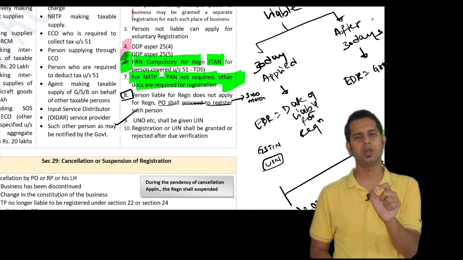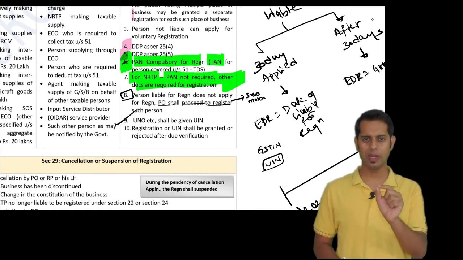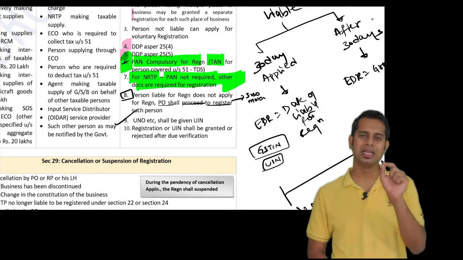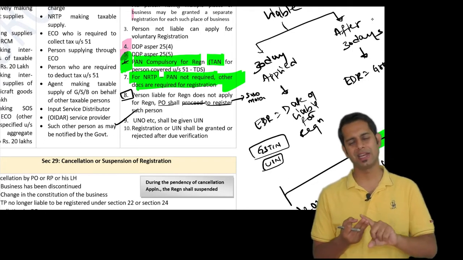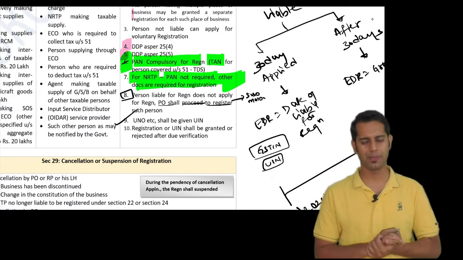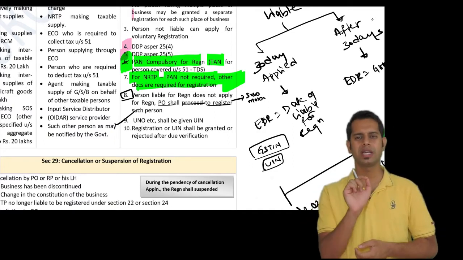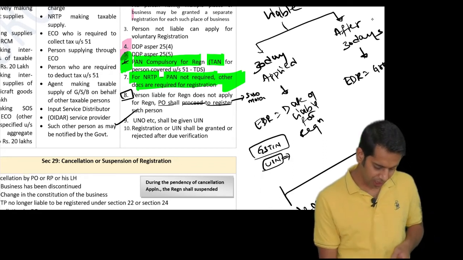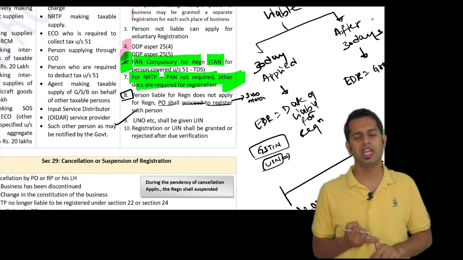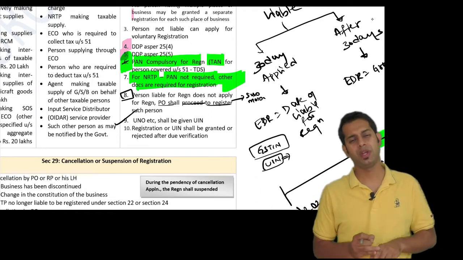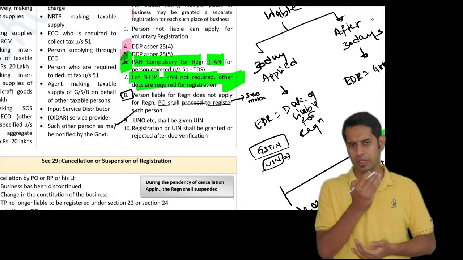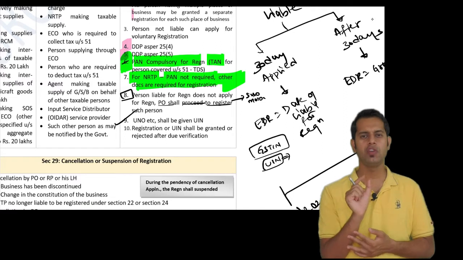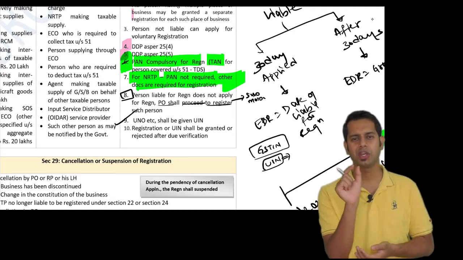Normally, if you are a person registered under GST, you will be given a GSTN, Goods and Services Tax Identification Number. But if you are a United Nations organization or a multilateral financial corporation, you will not be given a GSTN. You will be given a unique identification number.